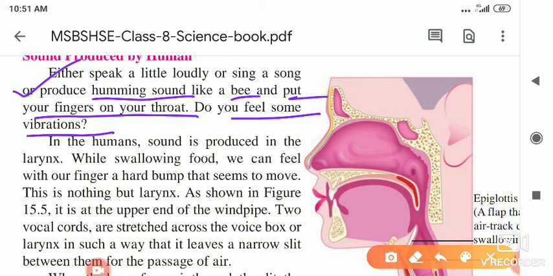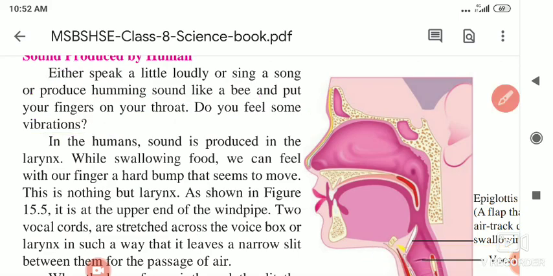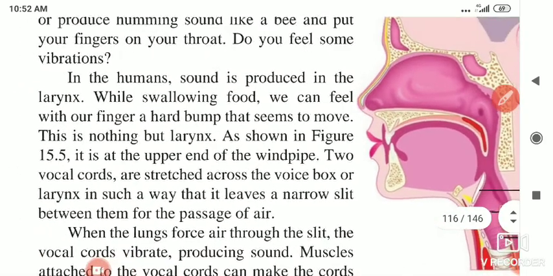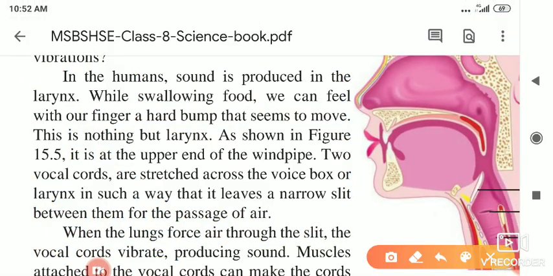Yesterday I told you, when I started this lesson, in the first lecture, that when you put your fingers on your throat and speak something, you will notice that a kind of voice or vibrations are created, and due to this vibration, sound is produced. In humans, sound is produced in the larynx.